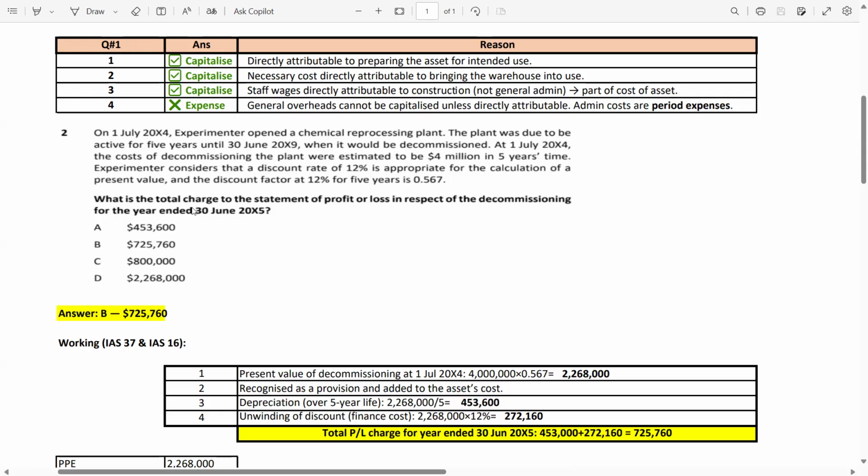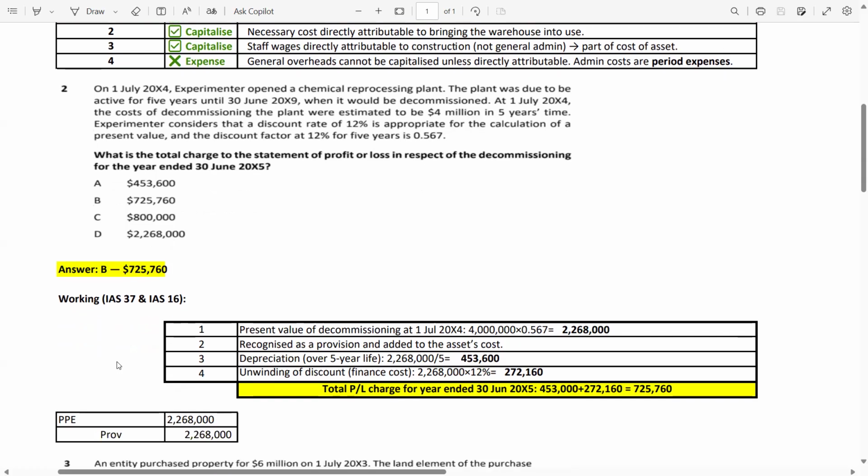Now, what is the total charge to the statement of profit or loss? The examiner mentioned the total charge. So, of course, there are multiple charges, not a single charge. That's why the word total is very important. What is the total charge to the statement of profit or loss in respect of decommissioning for the year ended 30th June 2005? A, B, C, D. Let's see the answer. Now working, IAS 37 and IAS 16.